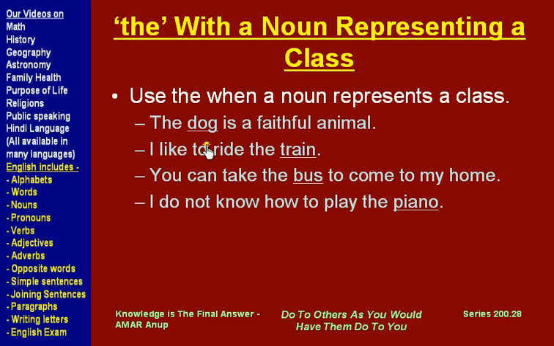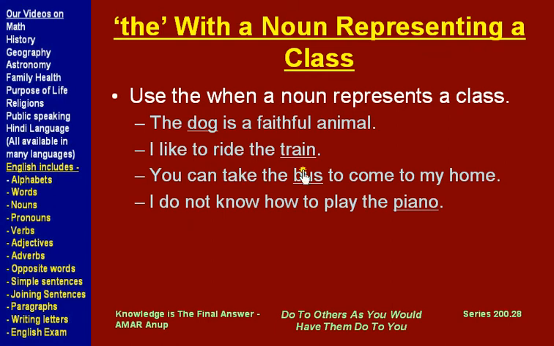For example, the dog is a faithful animal. Now we are not talking about any specific dog or a dog, we are talking about dog as a class. So the dog, we use "the" before using the word dog as a class.